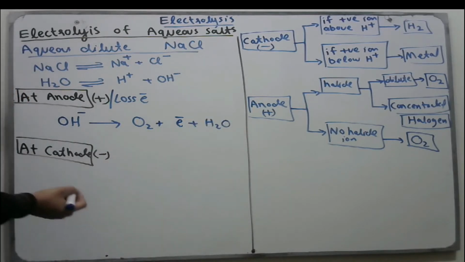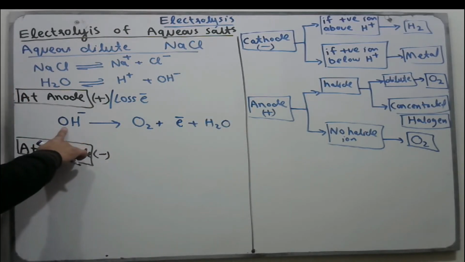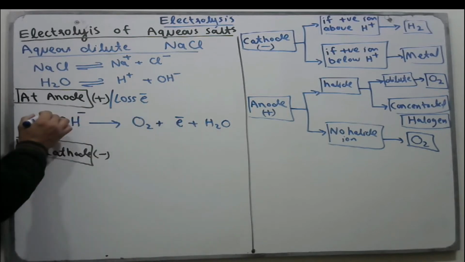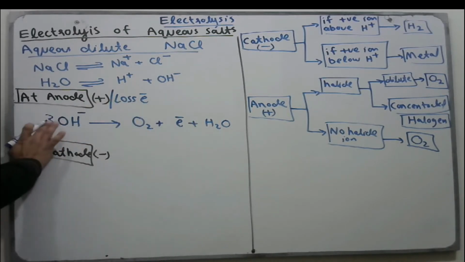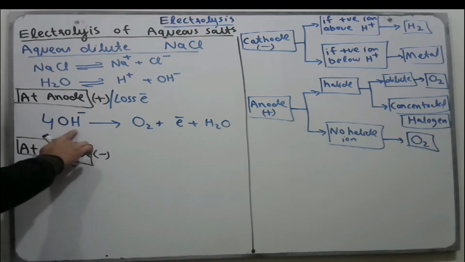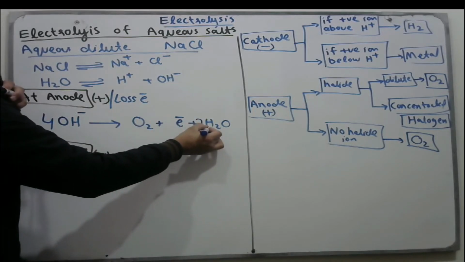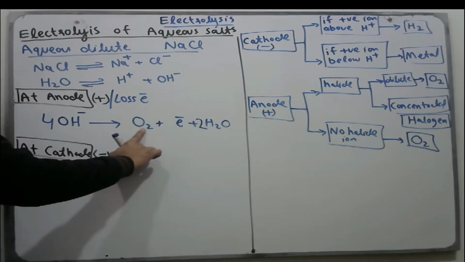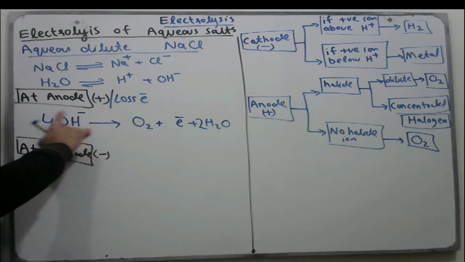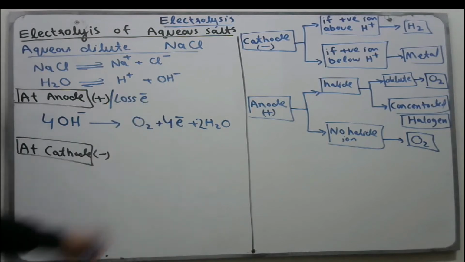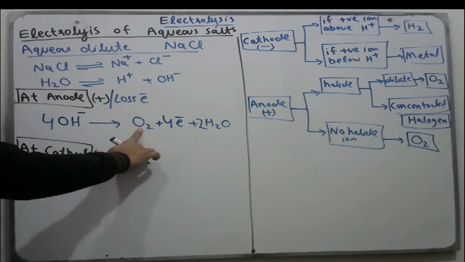Now we have to balance the equation. There is 1 oxygen on the left side, 3 on the right side. If we place 3 here, then there are 3 hydrogens and 2, they never balance. So we are going to balance the equation generally with even numbers. We should write 4 here because 3 does not balance. So the 4 hydrogens you balance by multiplying with 2. There are 4 oxygens, 2 oxygen here, 2 here, they are balanced. 1 OH loses 1 electron, 4 OH lose 4 electrons. So it is a balanced equation. Therefore, the product at anode is oxygen.